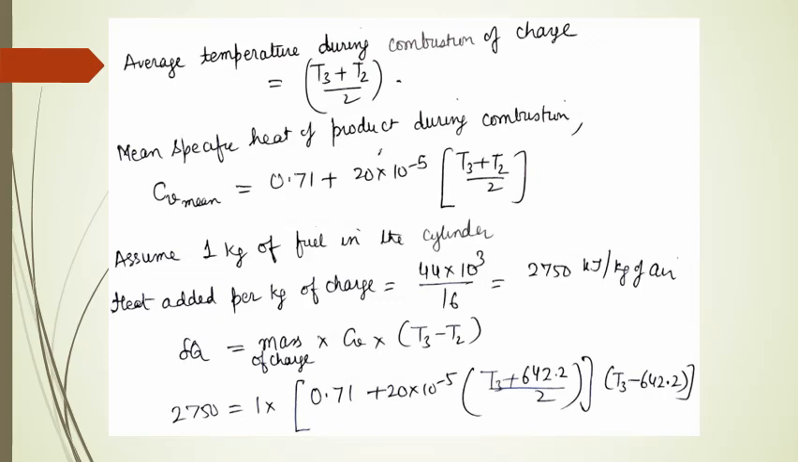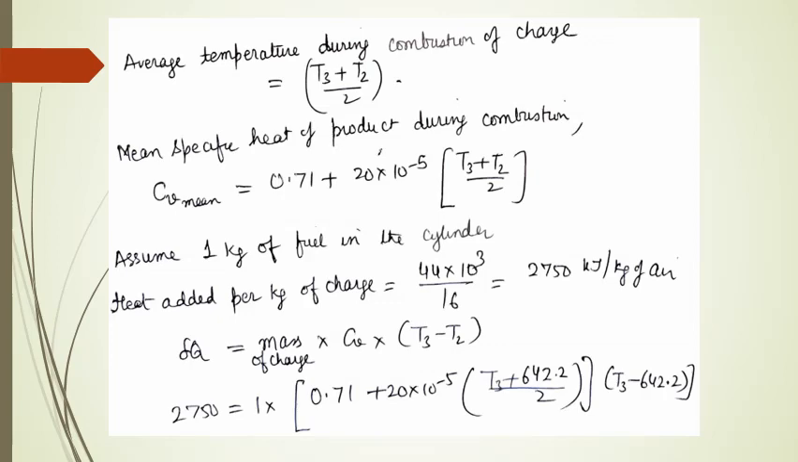So we want to find out the average temperature during combustion process, which we obtain by finding out the average of T2 and T3. Now we substitute this average temperature that we have obtained for the combustion process in the value of Cv, so that we can have the mean value of Cv.